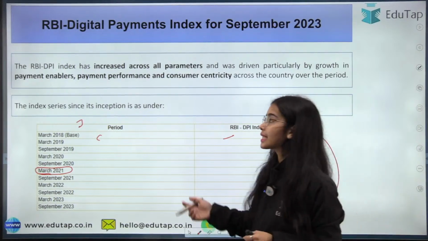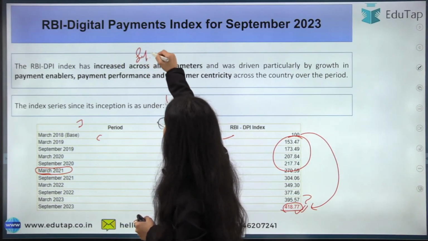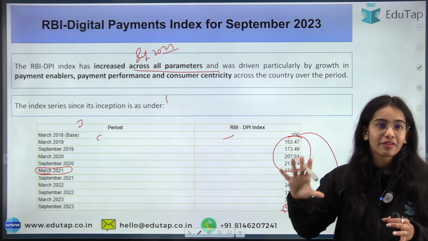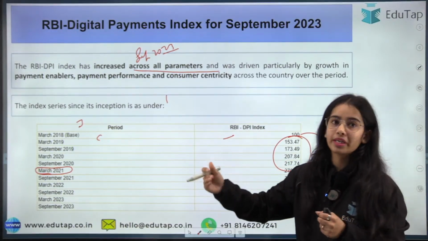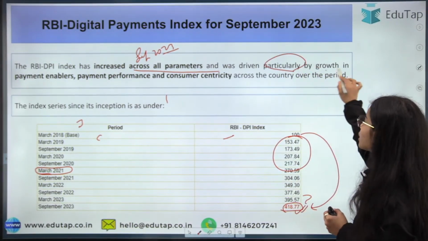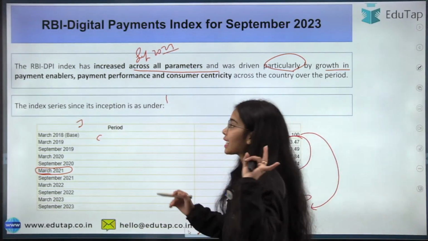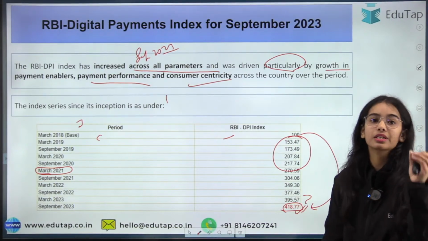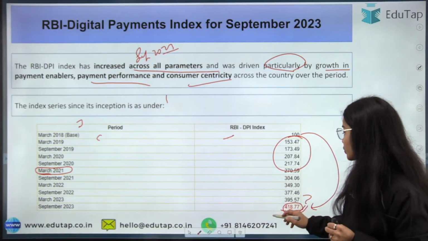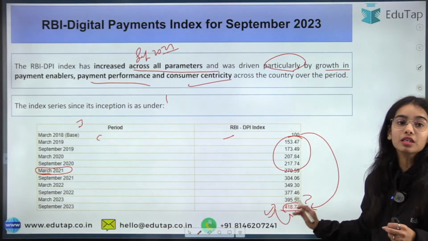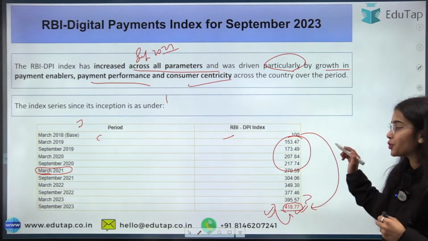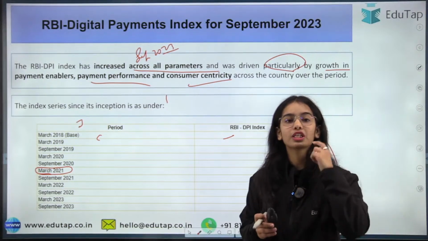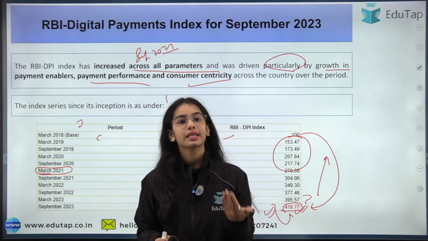The RBI DPI increased in September 2023 across all 5 broad parameters used to measure the digital payment index. This was driven particularly by growth in payment enablers, payment performance, and consumer centricity across the country over the period. That's why in 2023 there was a big jump in the digital payment index, which is continuously increasing, with penetration and deepening of digital payments across the country.